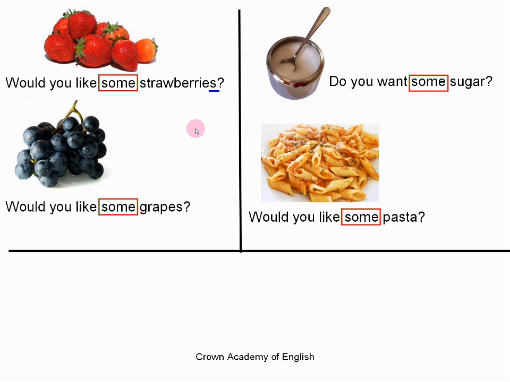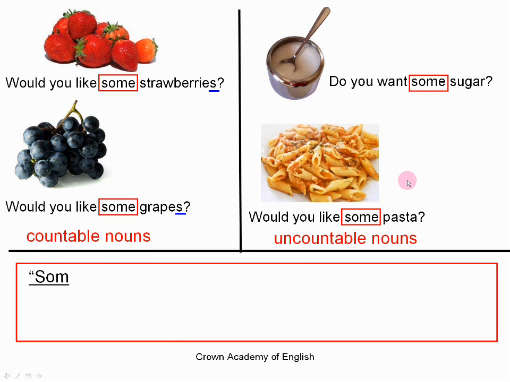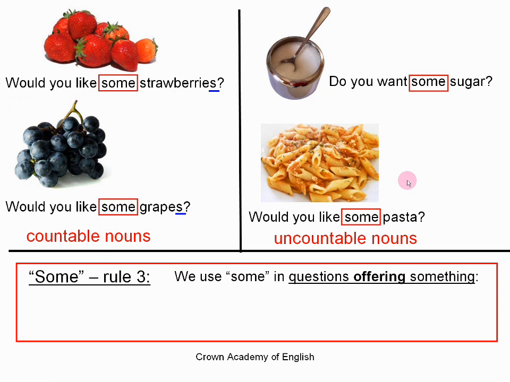We never use the word some for countable nouns in the singular. Only the plural. And on the right, again, these are uncountable nouns. So, rule 3, we use some in questions offering something for countable nouns in the plural and uncountable nouns.